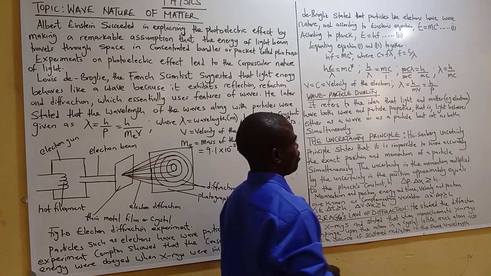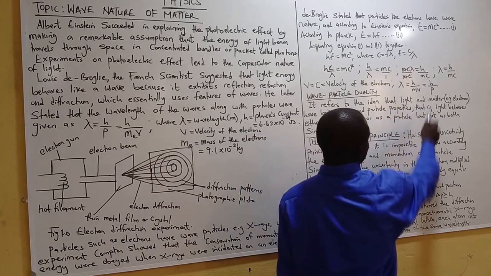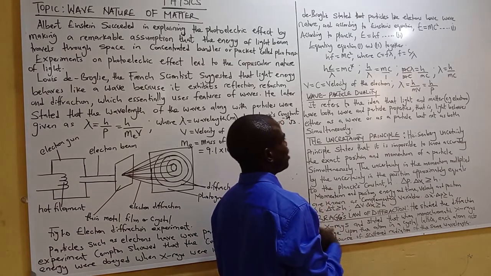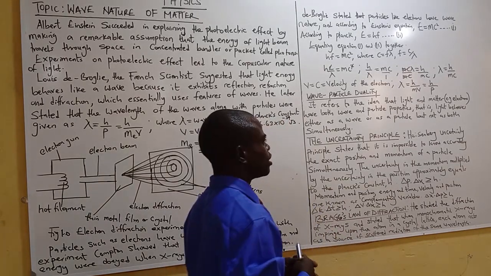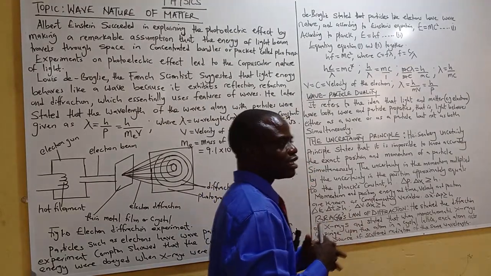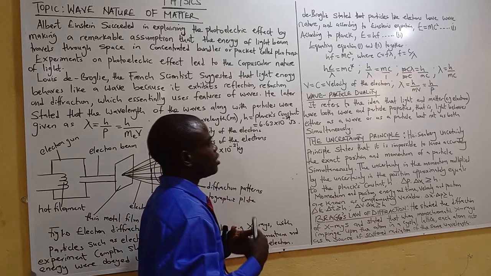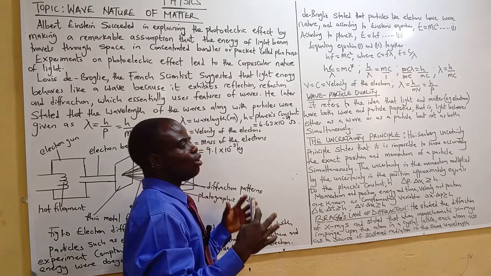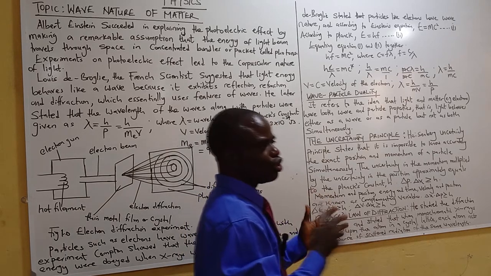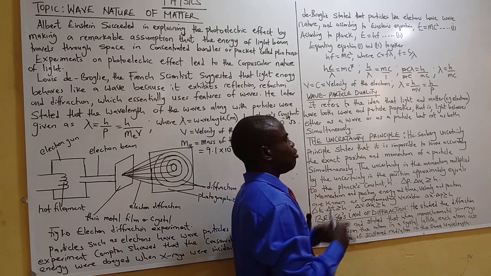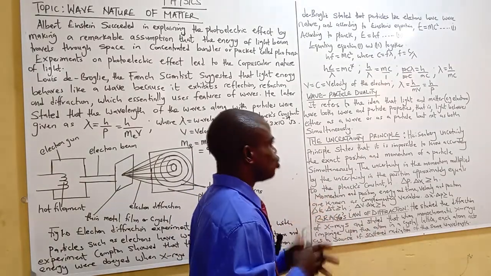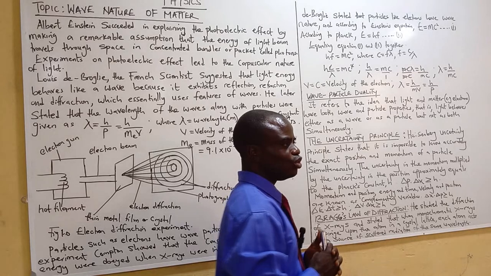Wave particle duality refers to the idea that light and matter, for example electrons, have both wave and particle properties, but they behave either as a wave or as a particle, not as both simultaneously. When you are defining it, you say that wave particle duality refers to the idea that light and matter have both wave and particle properties, but behave either as a wave or as a particle, but not as both simultaneously. That's wave particle duality.